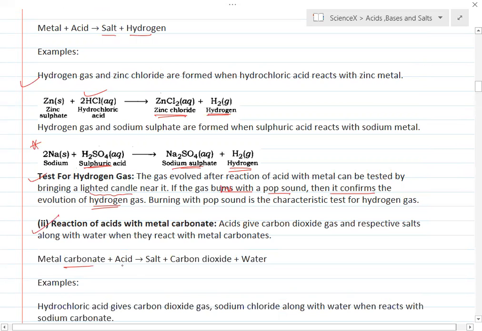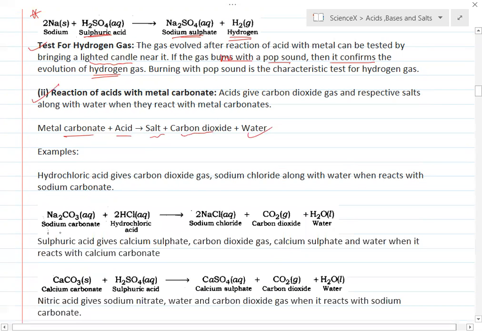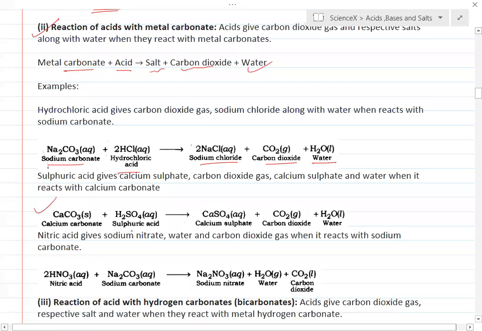Similarly, the reaction of acids with metal carbonates. Metal carbonates react with acid to give salt, carbon dioxide, and water. Very important reaction this is. For example, sodium carbonate Na2CO3 reacted with hydrochloric acid gives NaCl salt, CO2, and H2O. Similarly, calcium carbonate reacting with sulfuric acid gives calcium sulfate, carbon dioxide, and water. A third reaction is nitric acid reacting with sodium carbonate, giving sodium nitrate, water, and carbon dioxide.